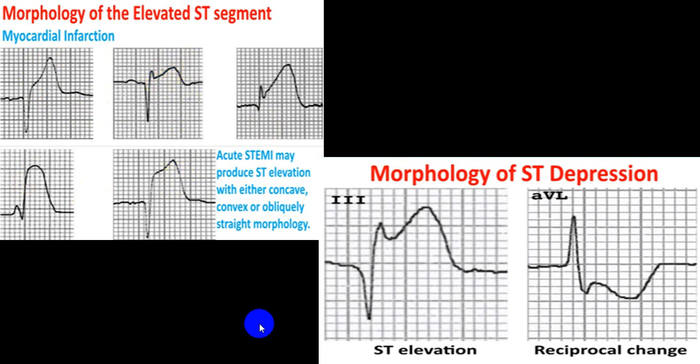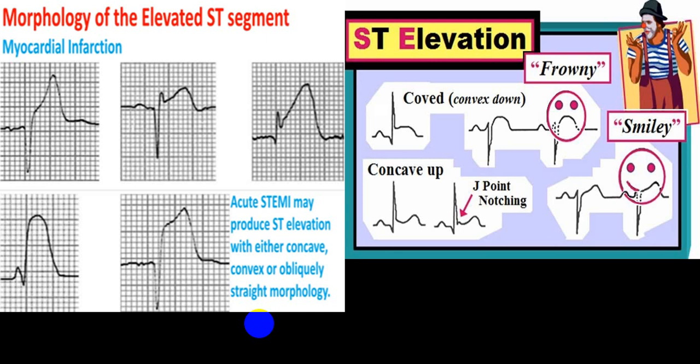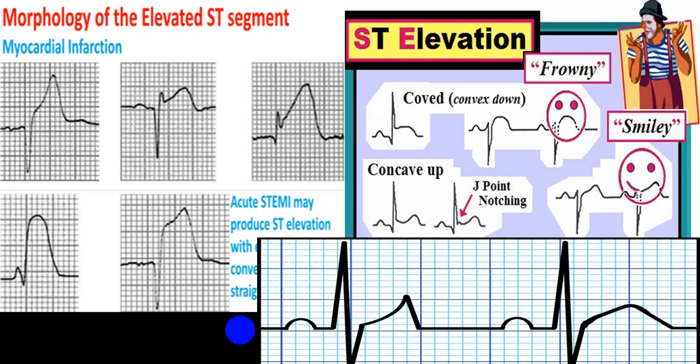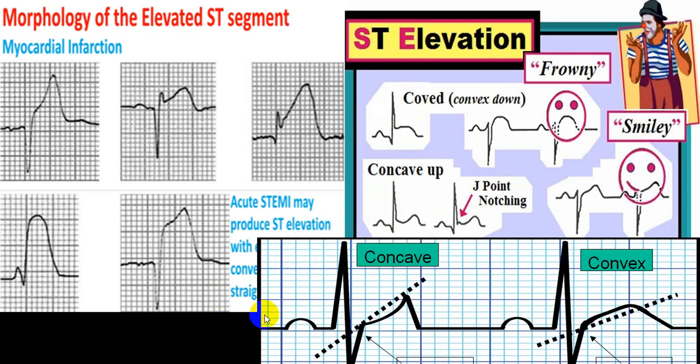So depending upon this, you will have to mark out. This is concave, this is curved or convex. It is called frowny, this is called smiley. And to mark out, you take a line from the J point to the peak of the T wave. Here you can see this is clearly concave, so this will be more benign. While if you draw this line, this is more convex, so this will be more in favor of ischemic heart disease.